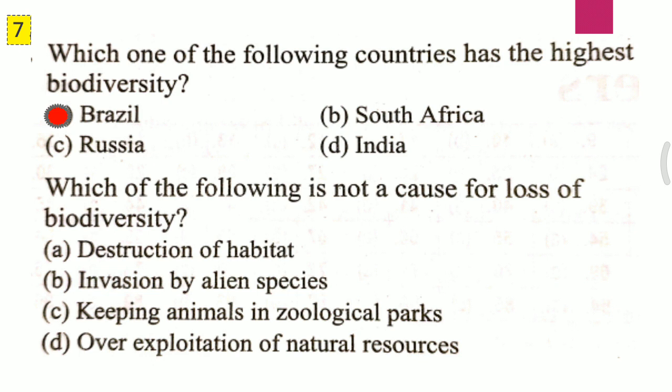Question second. Which of the following is not a cause for loss of biodiversity? A. Destruction of habitat, B. Invasion of alien species, C. Keeping animals in zoological parks, D. Over exploitation of natural resources. I repeat the question. And the correct answer for the second question is C, that is keeping animals in zoological parks.